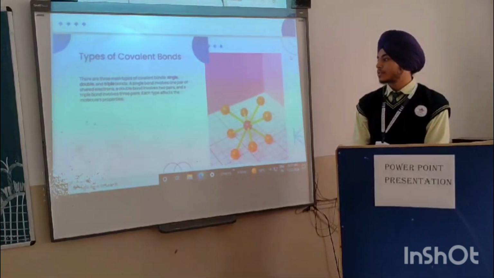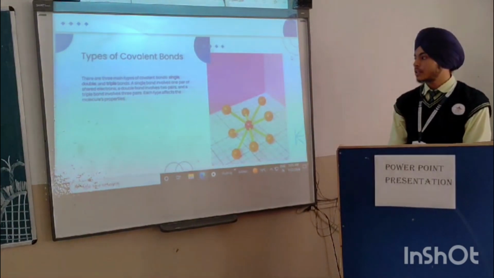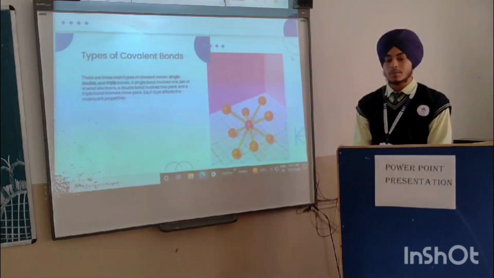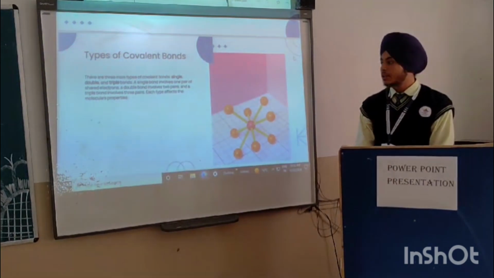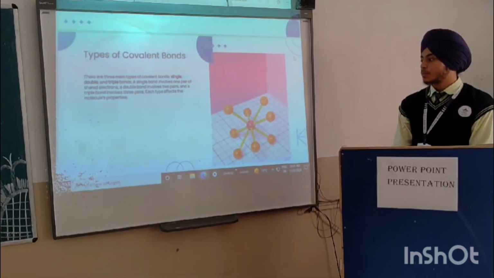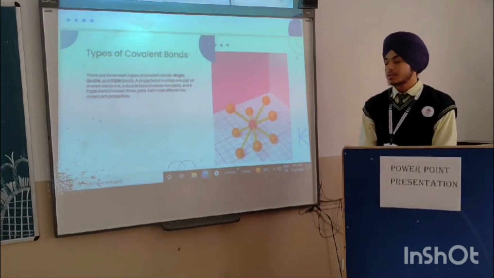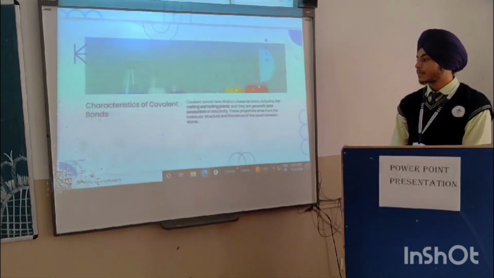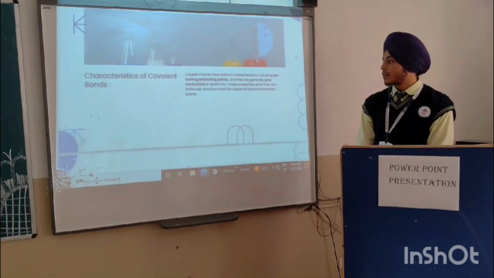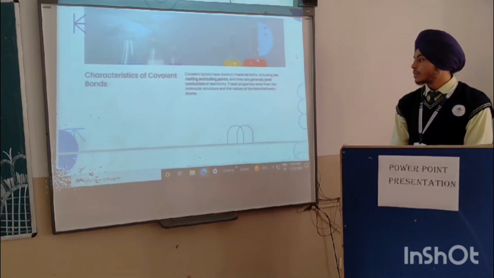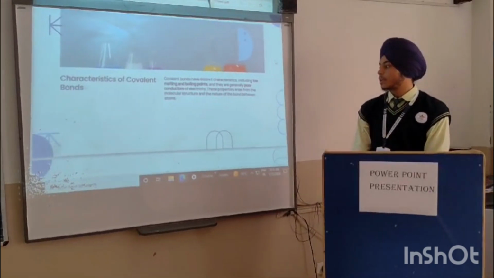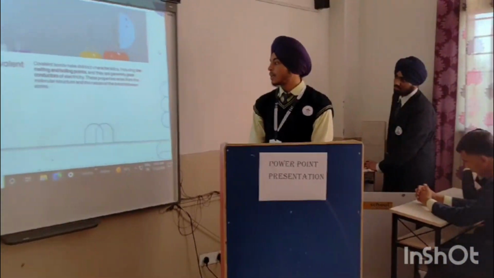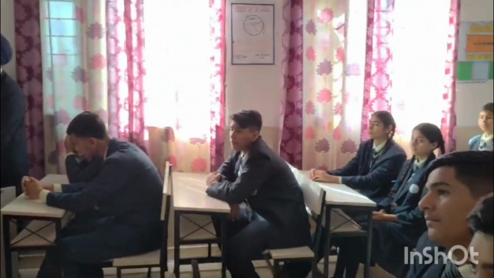Types of covalent bonds. There are three types of covalent bonds: single, double, and triple bonds. A single bond involves one pair of shared electrons, a double bond involves two pairs, and a triple bond involves three pairs. Covalent bonds have distinct characteristics, including low melting and boiling points, and they are generally poor conductors of electricity.